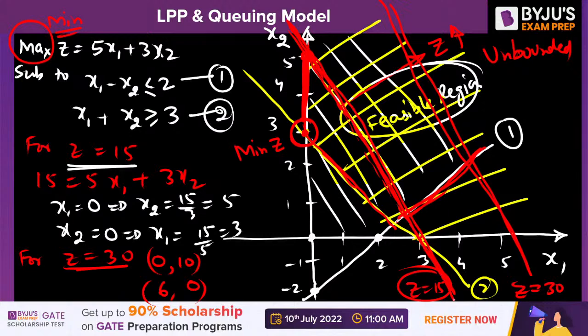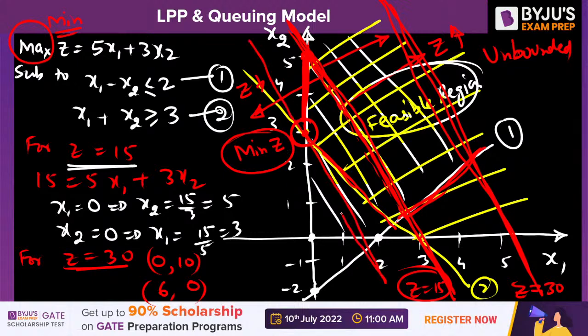One line represents z is equal to 15. Another parallel line represents z is equal to 30. So we can say in this direction z is increasing. If you move in the backward direction, z decreases. If we move the z function line towards left, then the last point on the feasible region will be the minimum. This will give you the minimum value of z.